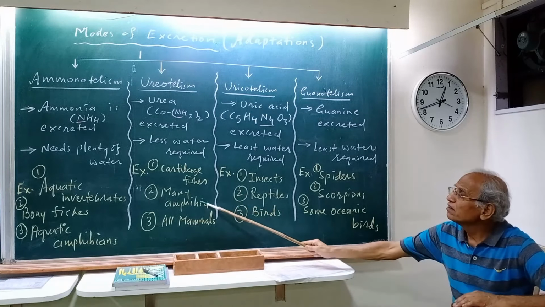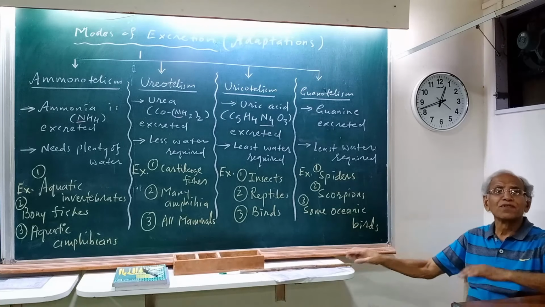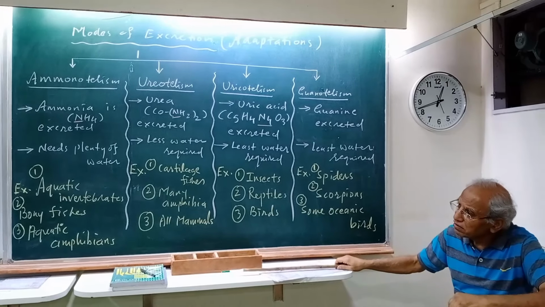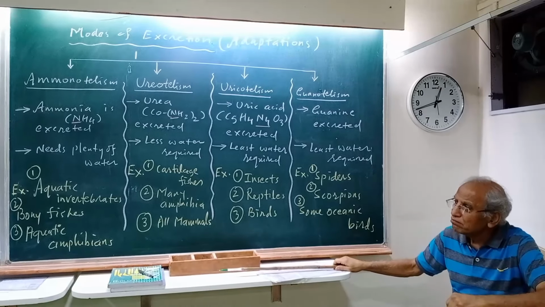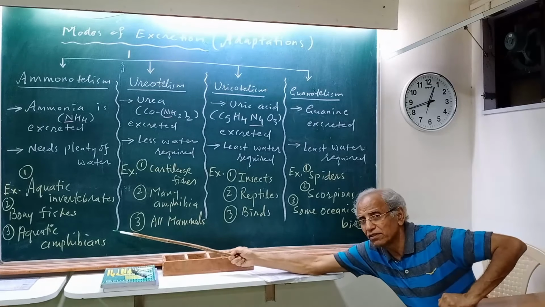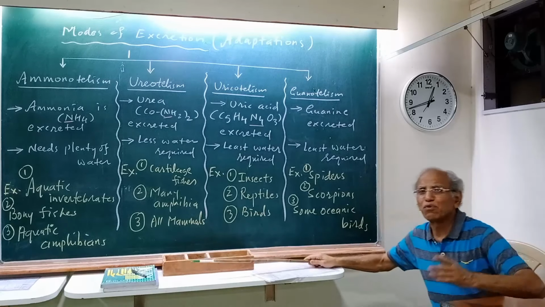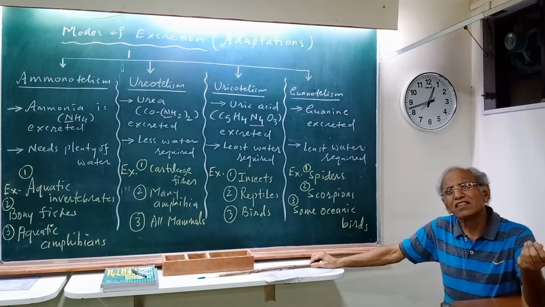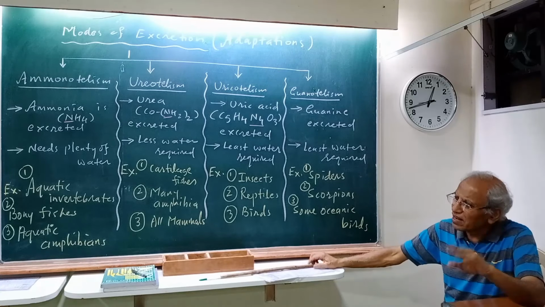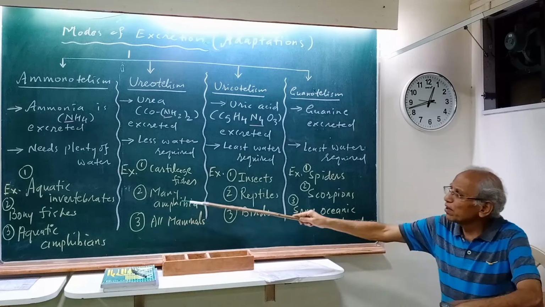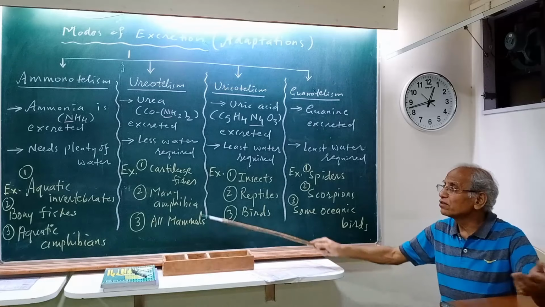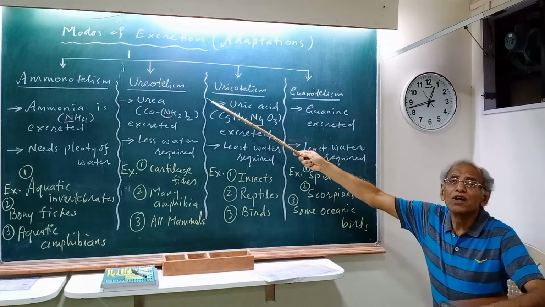Many amphibia are ureotelic. Frog is ureotelic. The tadpole of the frog will be ammonotelic. So aquatic amphibians, you know, tadpoles are aquatic, and there are certain amphibia which are in the water lifelong, even as adults. So they will have ammonotelism, but frogs and toads, which are terrestrial amphibians, will be ureotelic.